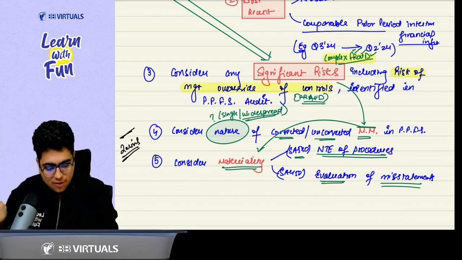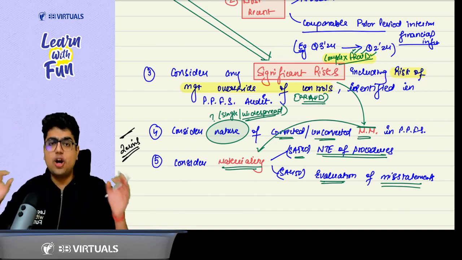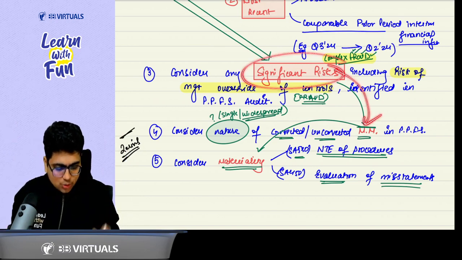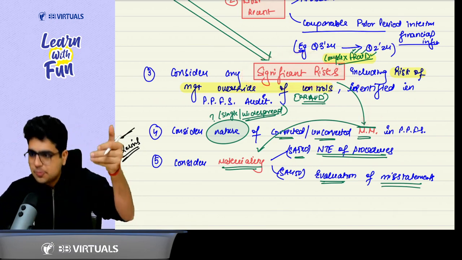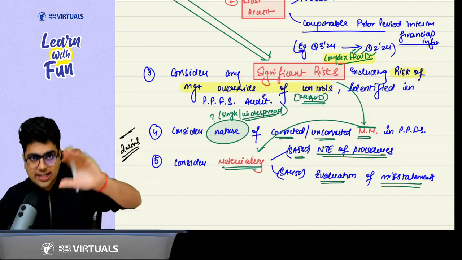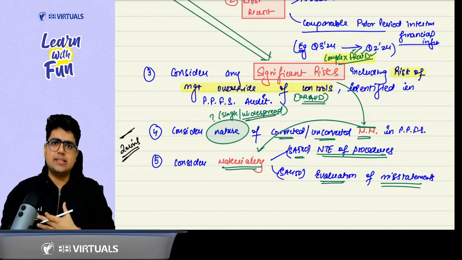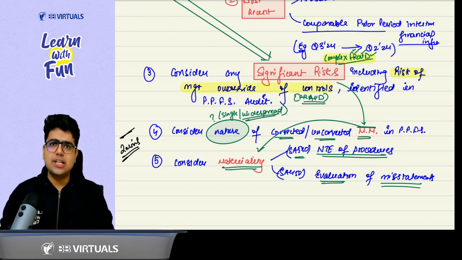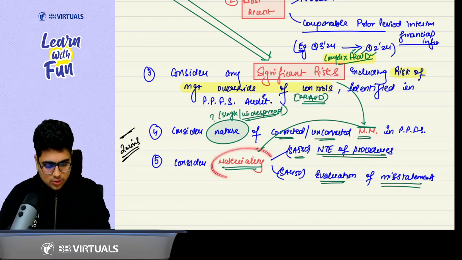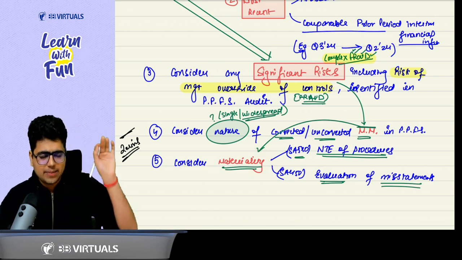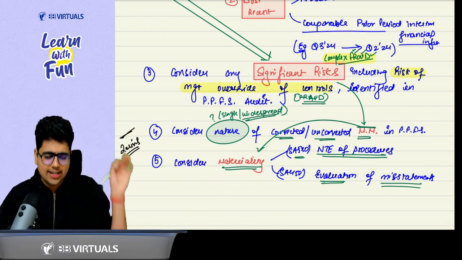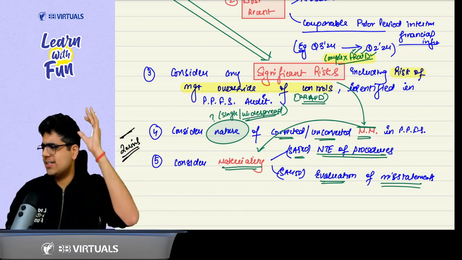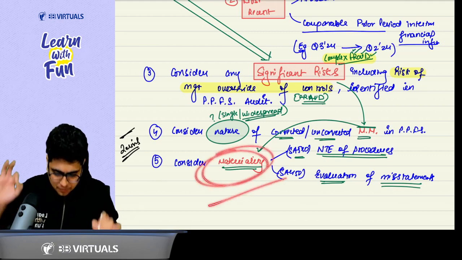Now from this, they have taken an example of fraud: fraud via management override of control. Now these risks can lead to what? Material misstatement. So the next point says, consider the nature of corrected or uncorrected material misstatements in the prior period financial statement. Now, how to decide whether it is material or not? Consider materiality. So consider the materiality for two things: determining the nature, timing and extent of procedures and evaluating the misstatements. This is the same point we find in all the standards. So this point is ultra repeated.